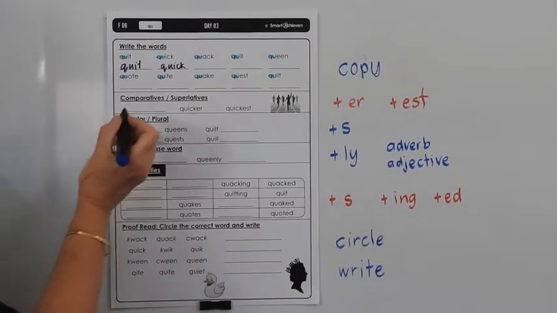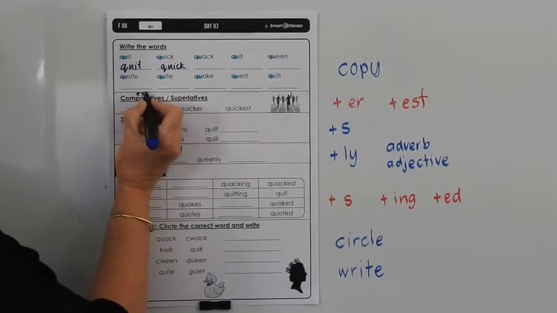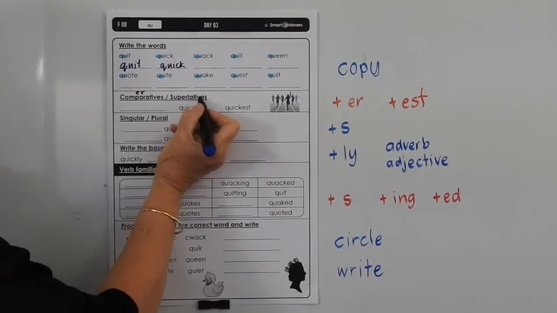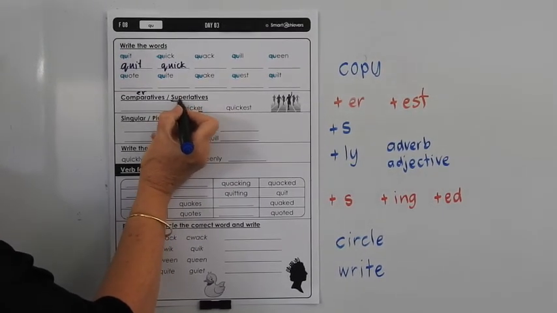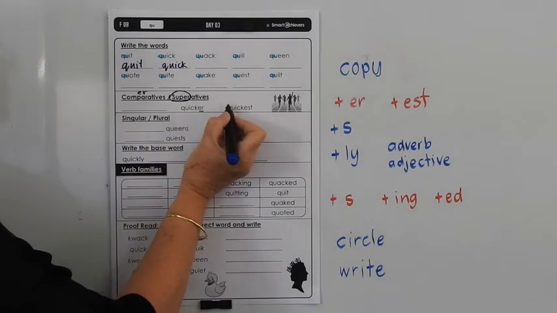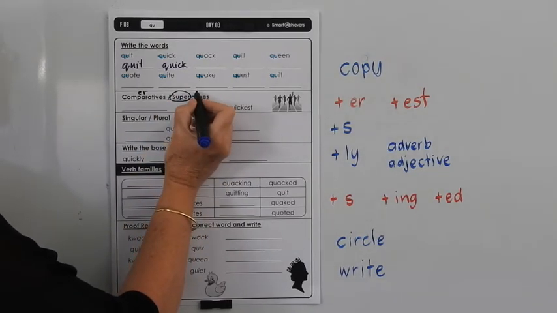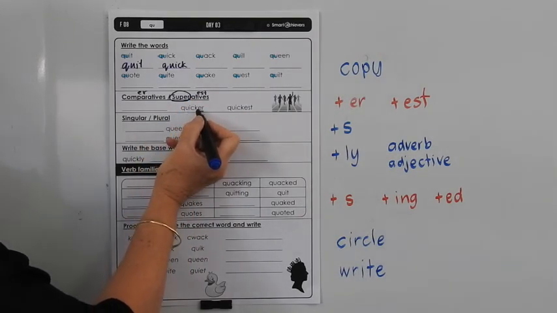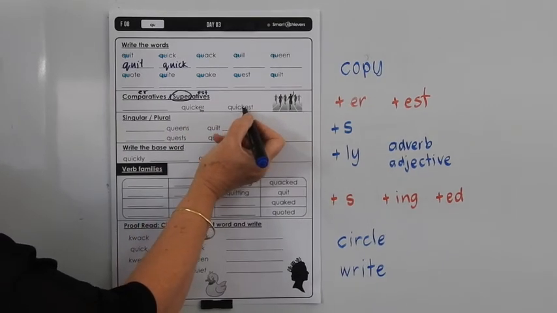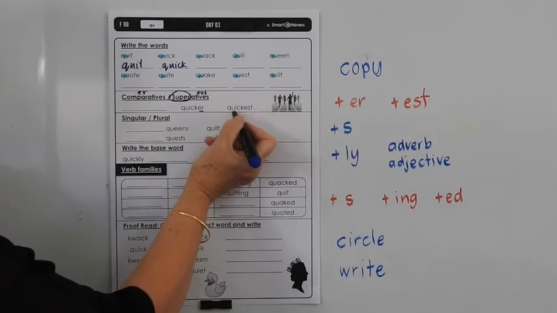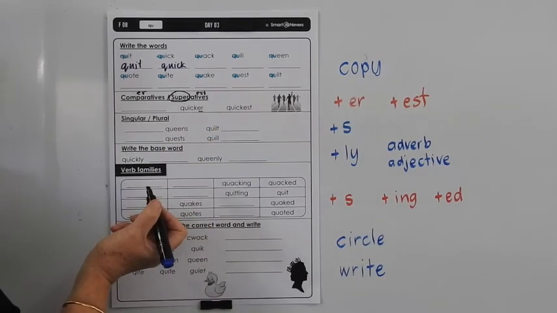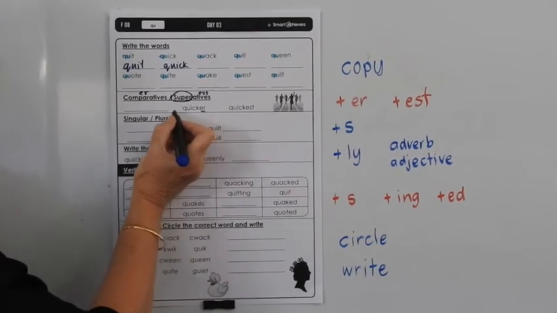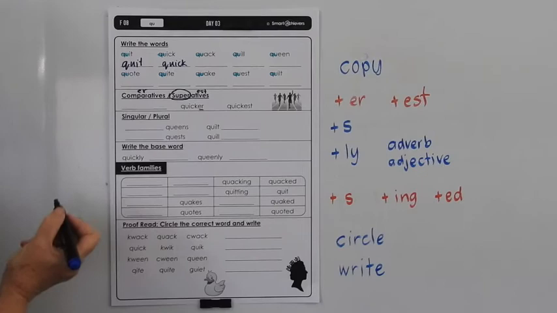Comparators and superlatives. So if we compare two things, we usually add er to the end of a word. And if we compare more than two things, it's like a superlative. It's a super group. It means the most of something. So we add est. So you might be quicker than your friend, but someone else might be the quickest. So that means the most quick, but we can't say most quick or more quick. We have to say quicker and quickest. So they both come from the base word quick. So that's what we're looking for there.